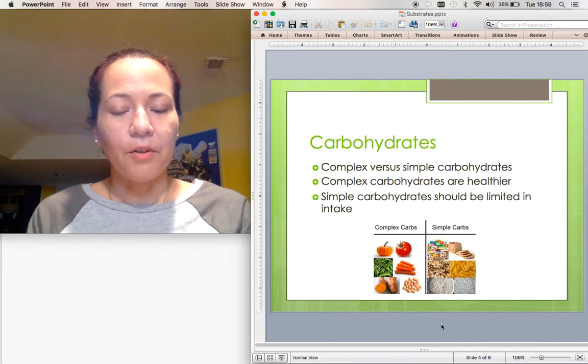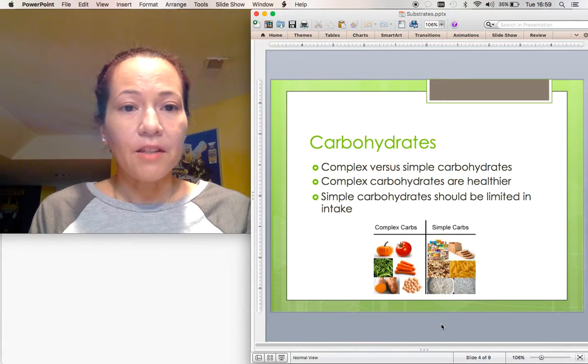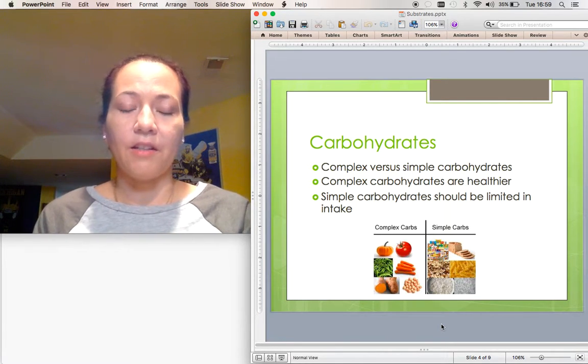By contrast, simple carbohydrates are foods which have been processed, such as sodas and candies. Because they don't require as much processing by our bodies, they are less healthy and contribute to weight gain and type 2 diabetes.